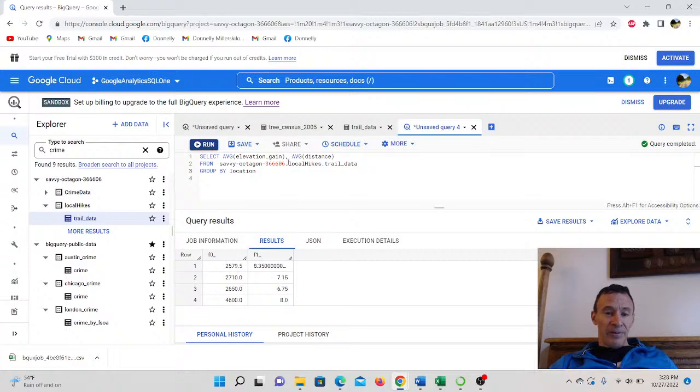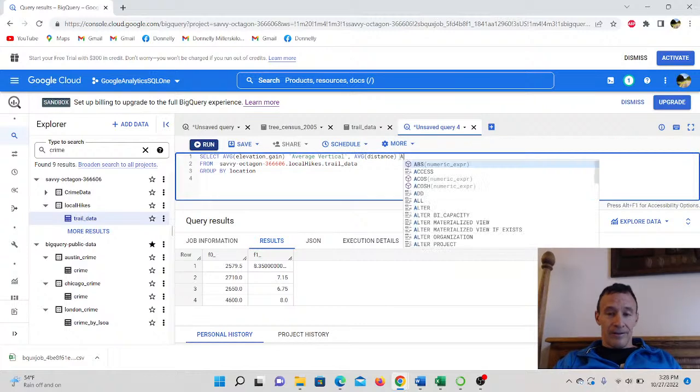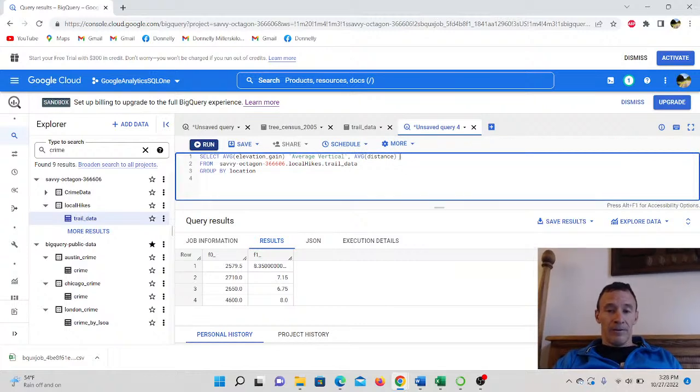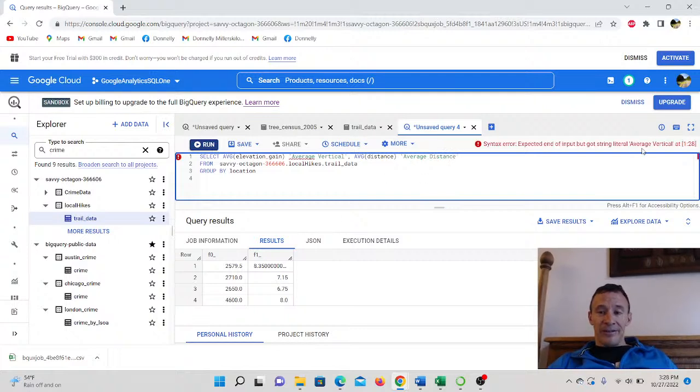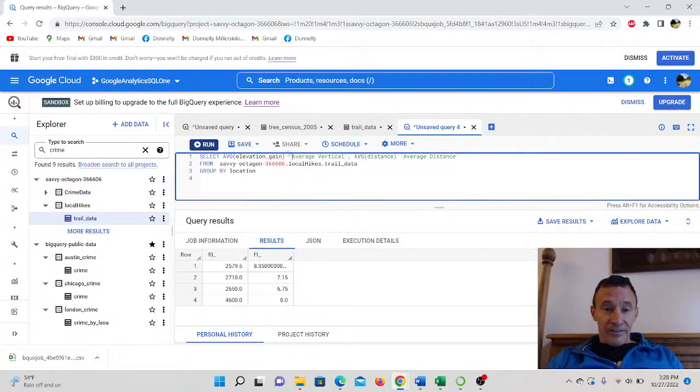And to make this more readable, I'm going to use an alias here. I'm going to put average vertical gain and average distance. So maybe that should make it work. Okay, maybe it's looking for a double quote.